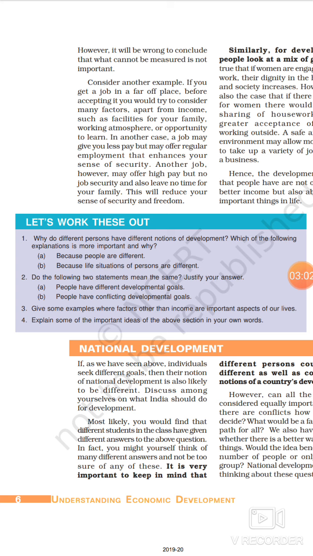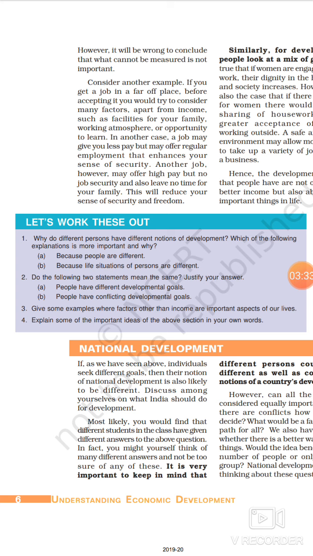This is for him development goal. So it is depending on their life situations, and over a period of time such situation tends to change. Like if a person becomes better off, he was poor earlier, now he is better off, so automatically his goal will also change.